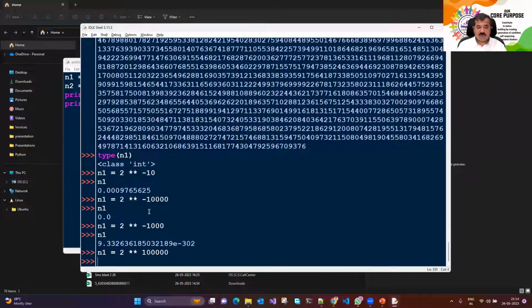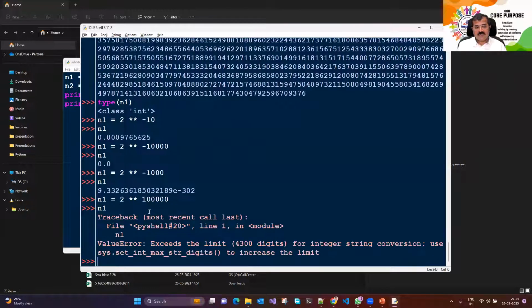Let's see, do we go out of memory? We still have not gone out of memory. Oh, it says exceeds the limit. That is, how many digits can it handle at most? 4300 digits can come. And if you really want to go beyond that, that's also possible.